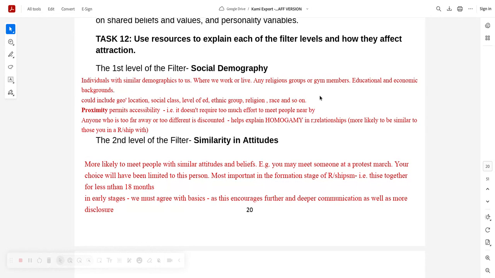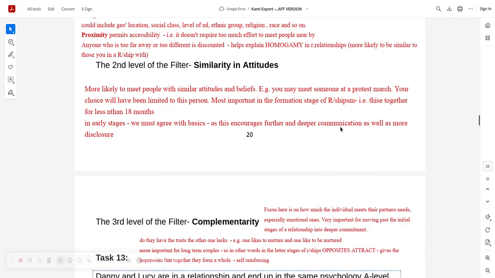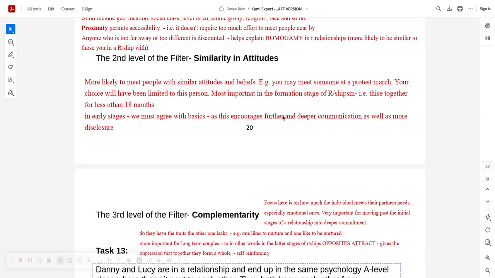Individual similar demographics, where we work or live, any religious groups or gym members, education, economic backgrounds. This gives us accessibility to these people. Could include other things like social class, level of education, ethnic group, and so on. Proximity, being close to people, permits accessibility. Doesn't require much effort to meet these people that are nearby, and that romantic attraction could brew when you see them at a place of worship, for example. Anyone who's too far away or different is discounted. That's why there are too much similarity in relationships. Call it what it is, homogamy.